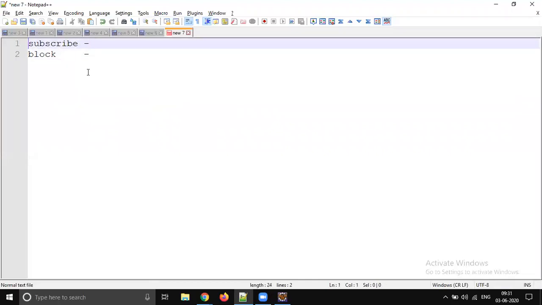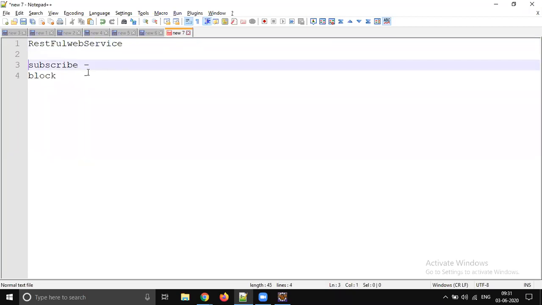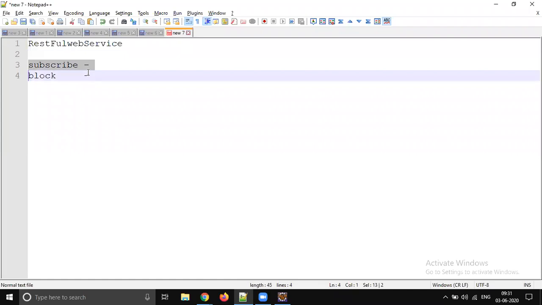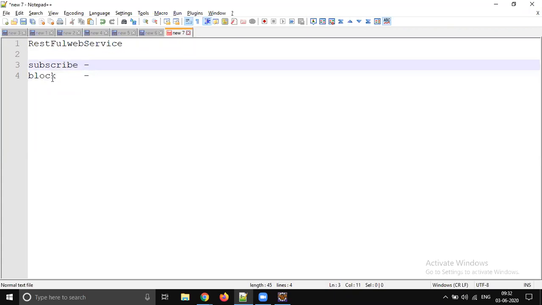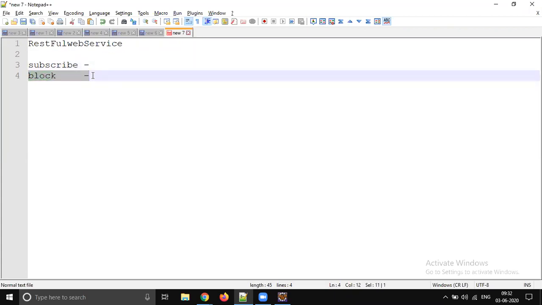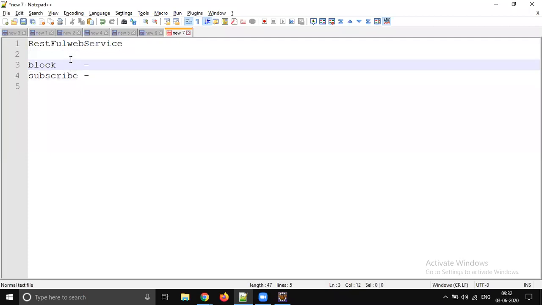But one good thing is, when you write RESTful web services, never do subscribe or block. When you are writing a project, never do subscribe, because there is some drawback with these two operators. So first let's discuss block. By looking at this name, block, what did you understand? How does block work? Blocking something, blocking some data, some kind of operation. Yes, blocking, but what is that blocking?